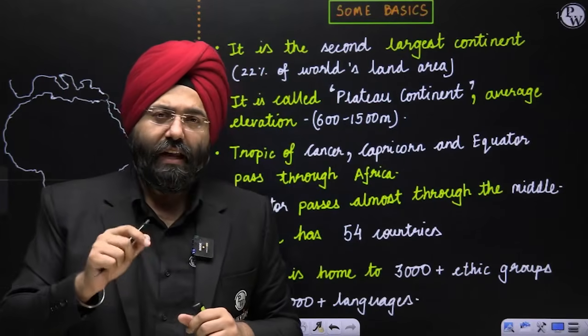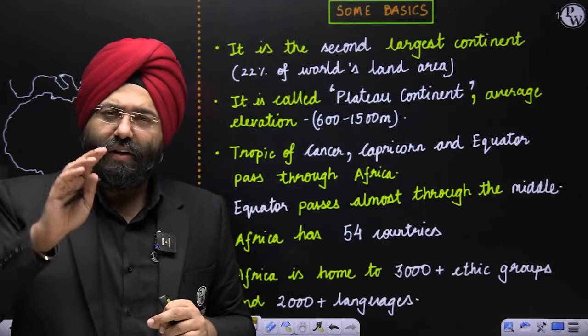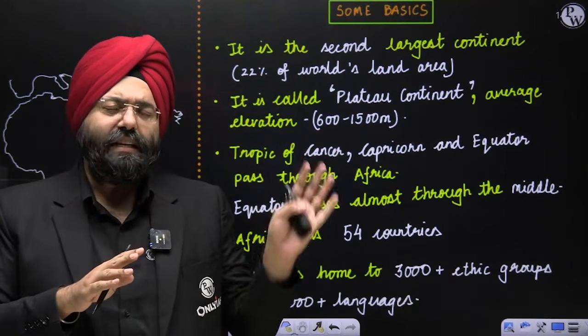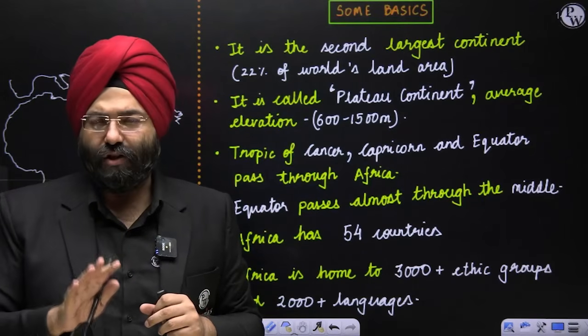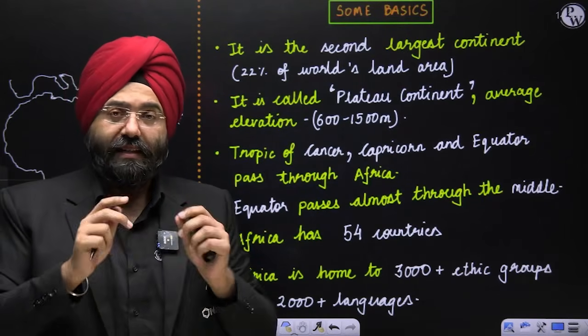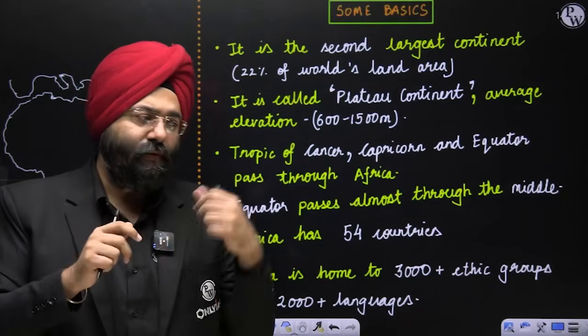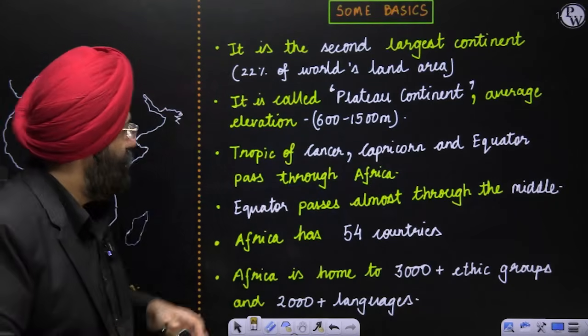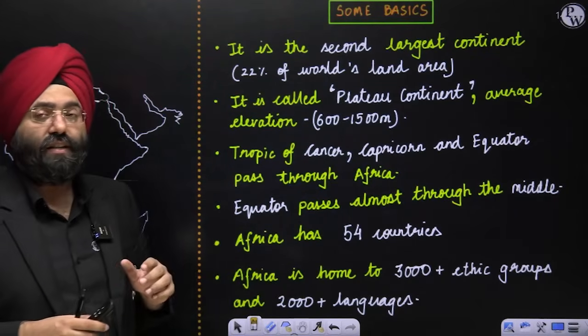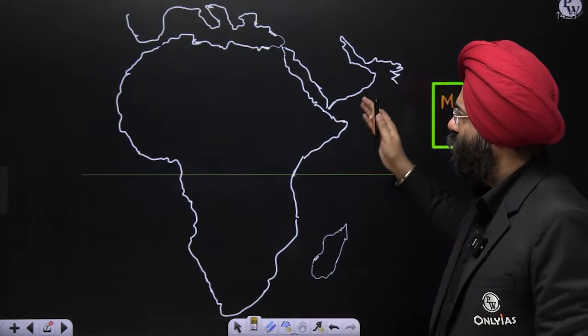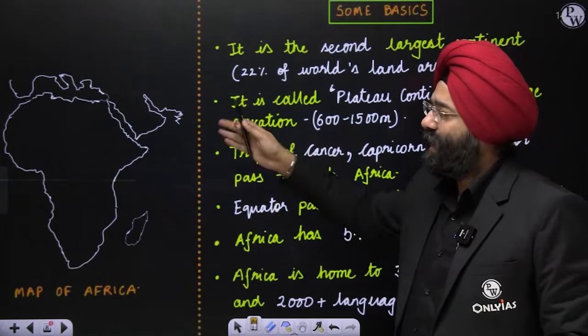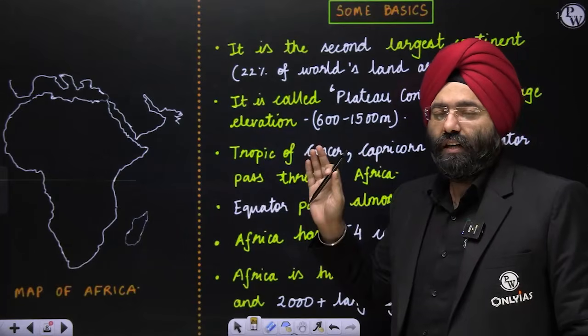This question has been asked in the preliminary examination many years ago in UPSC also, and this has been repeatedly asked in the state PCS examinations. Please remember, these are those facts which you should remember, right? The interesting thing is, if you see, Equator, Tropic of Capricorn, Tropic of Cancer, all the three basically pass through the African continent.